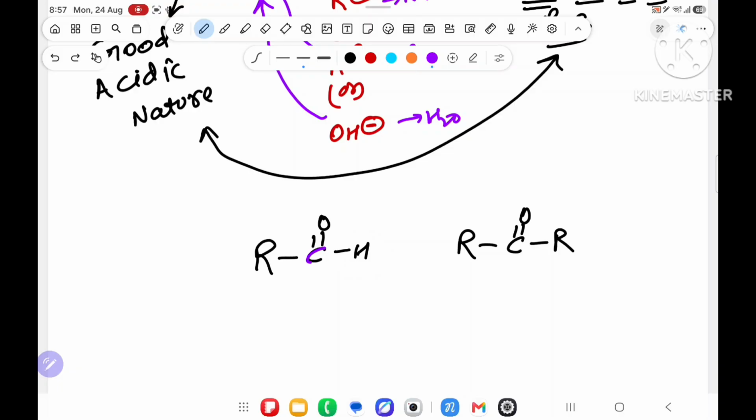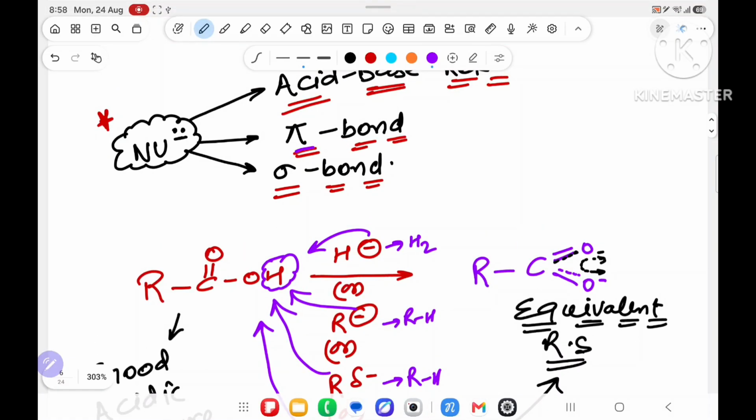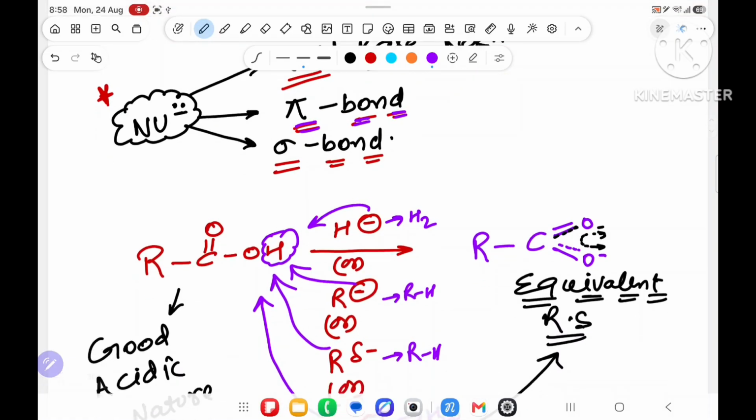But this carbon and oxygen have an electronegativity difference. Because of that, the carbon will get a little bit of delta plus and the oxygen a little bit of delta minus, in both compounds. Now H minus wants to attack over here, and H minus also wants to attack over here. On this side, CH3 is giving a plus I effect, R is giving it too. I am saying over here acid-base reaction is not possible. If acid-base reaction is not there, then it will try to attack the pi bond.